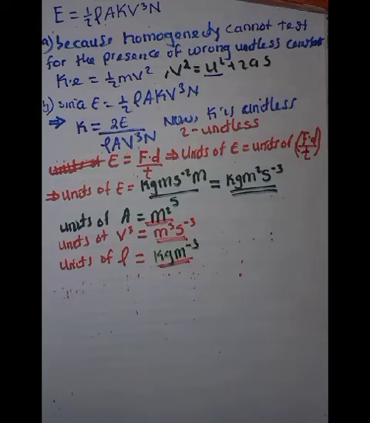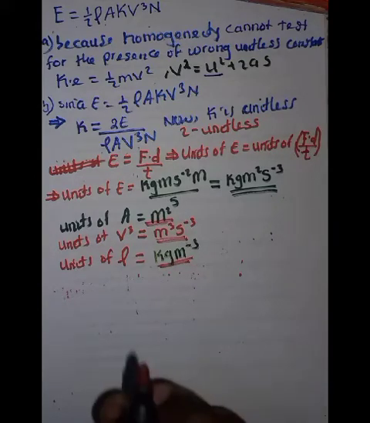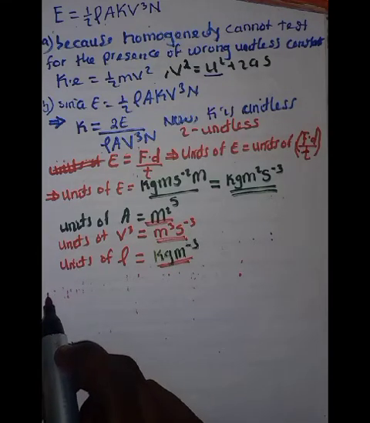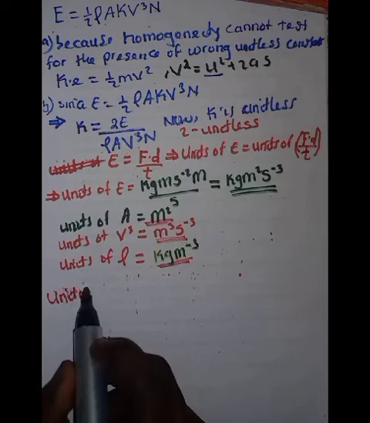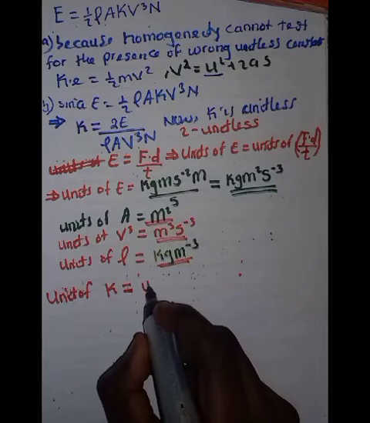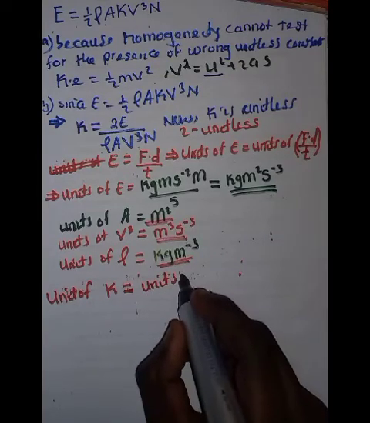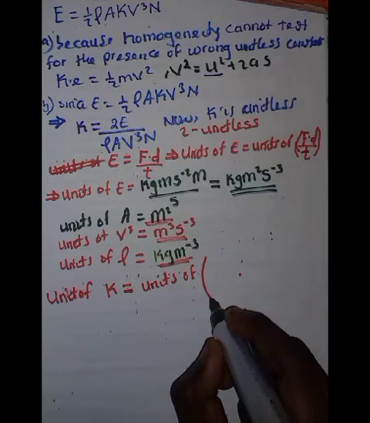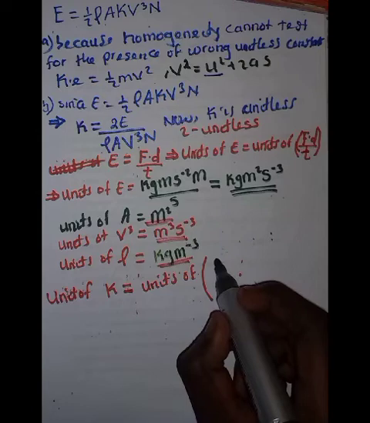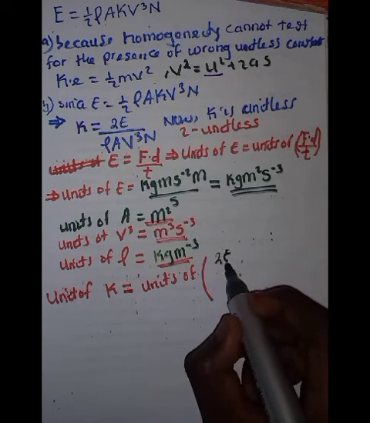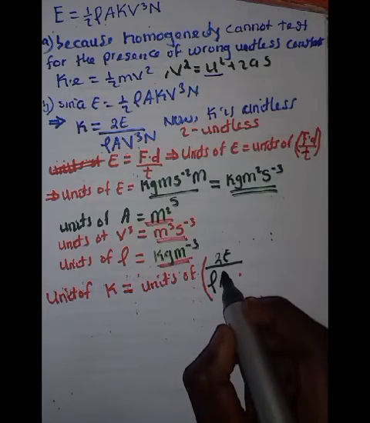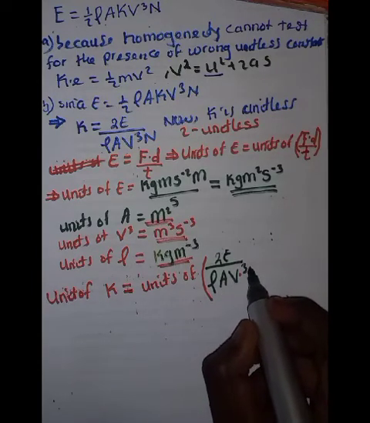Now I think we have everything it takes to get the units of K. So the units of K are just equal to the units of 2E over rho A V cubed N.